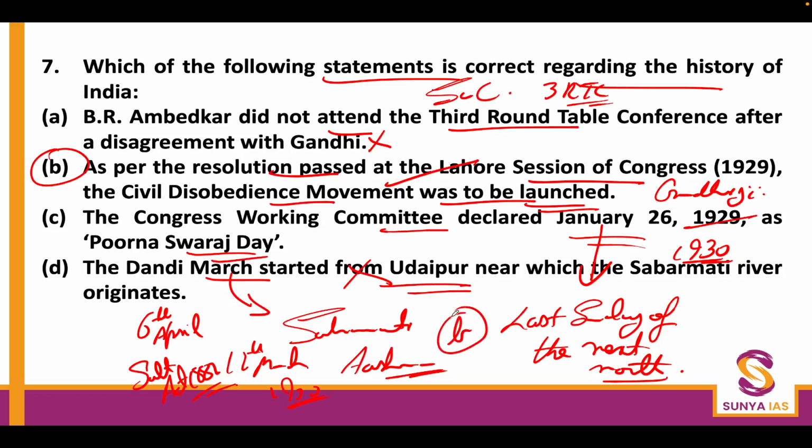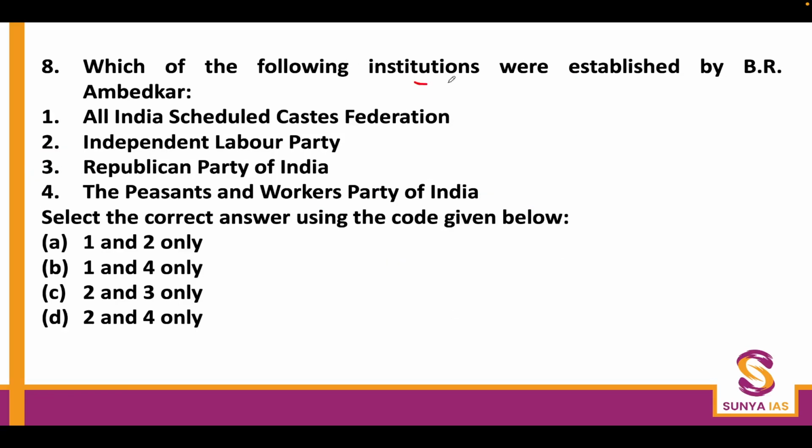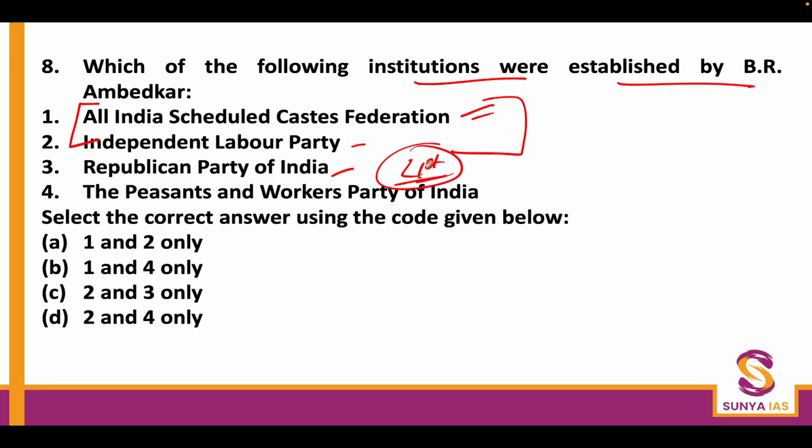Okay. Next question. Which of the following institutions were established by B.R. Ambedkar? All India Scheduled Caste Federation, Independent Labour Party, Republican Party of India, the Peasants and Workers Party of India. Now, All India Scheduled Caste Federation and Independent Labour Party were made by Ambedkar himself. The other parties were also working in a way. Republican Party of India is even active in the 21st century. You will see that leaders like Ramdas Athawale belong to this party. And the Peasants and Workers Party also worked for the depressed classes, but obviously it was not made or led at the time by Ambedkar. So 1 and 2, A option is correct.